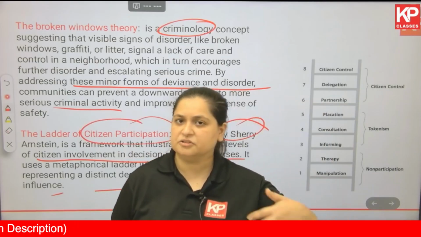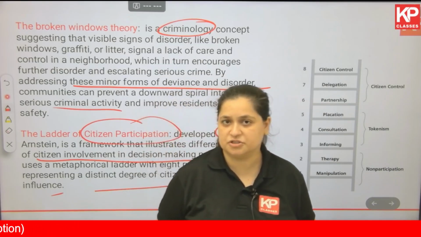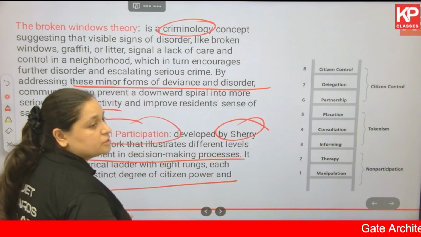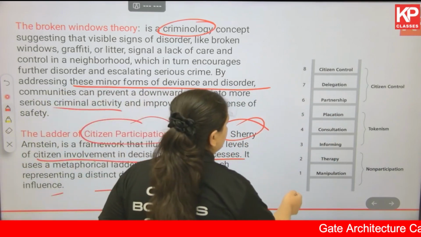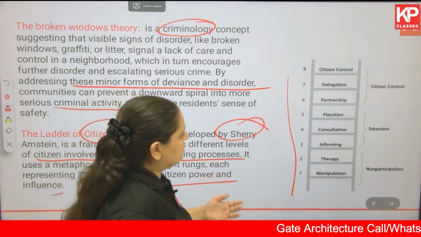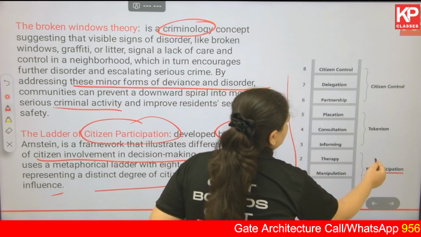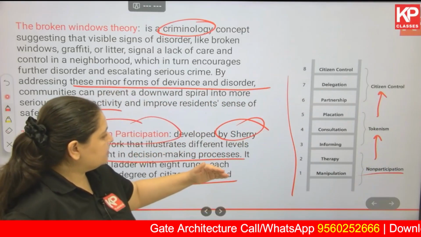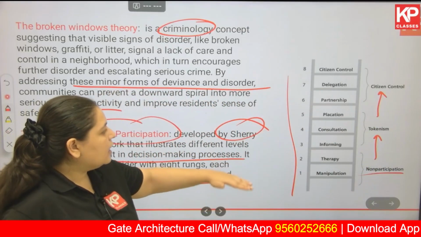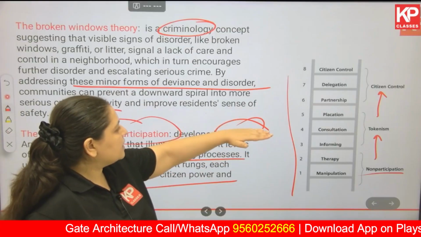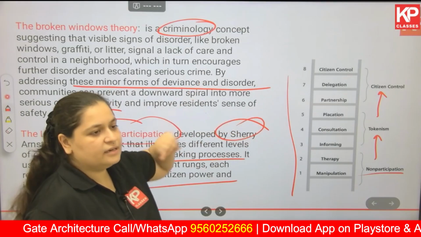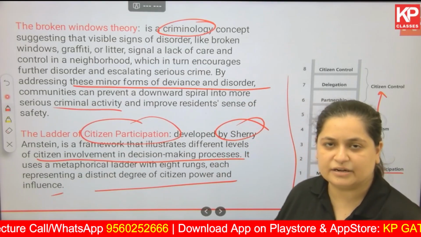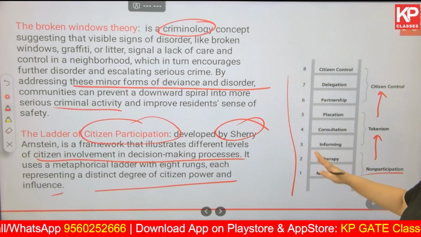Why should only the authorities, only the institutes, be responsible for decision making? Citizens should also be given that particular power. This was what was being argued. So this is a metaphorical ladder that we are talking about. It starts with non-participation, moves on to tokenism, and then moves on to citizen control. First there is manipulation, therapy, informing, consultation, placation, partnership, delegation, and then citizen control. You need not go into much depth of this ladder. Just know what we are talking about and who has given it.